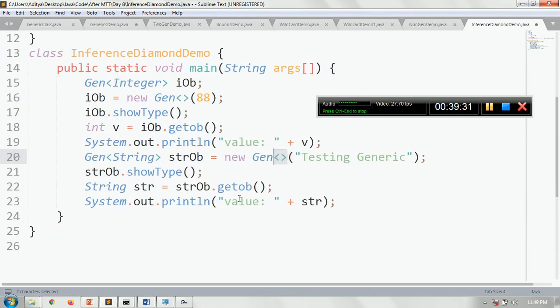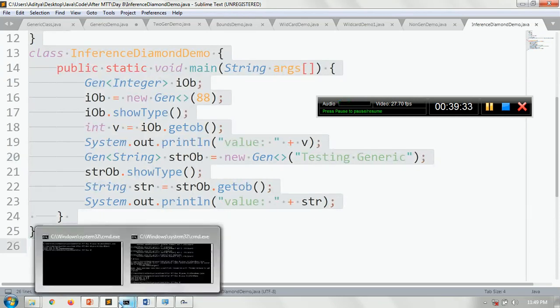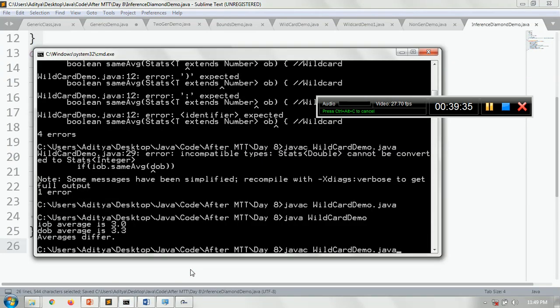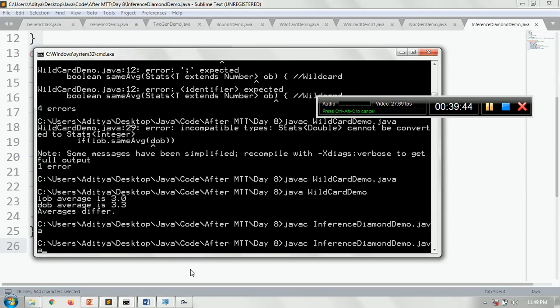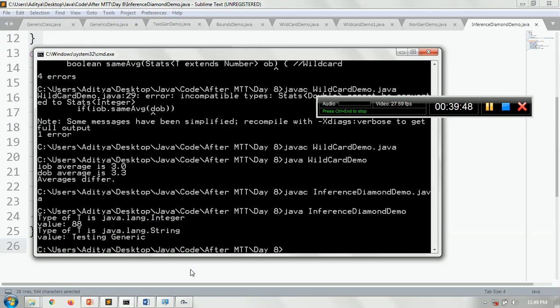Again, the program will work fine in a similar way. The type of T is java.lang.Integer, the value is 88.